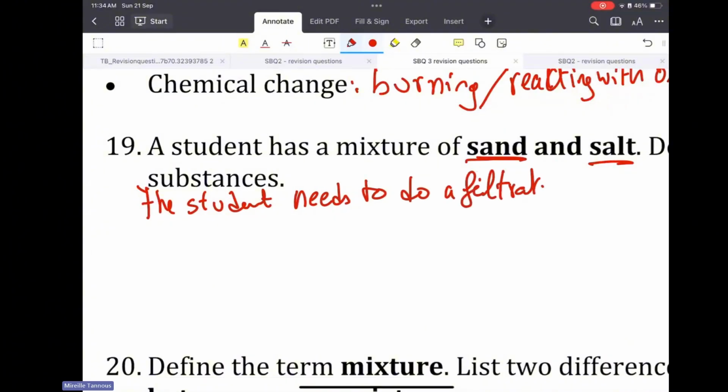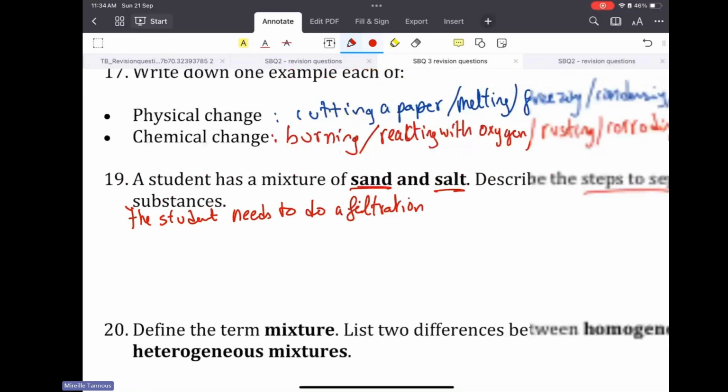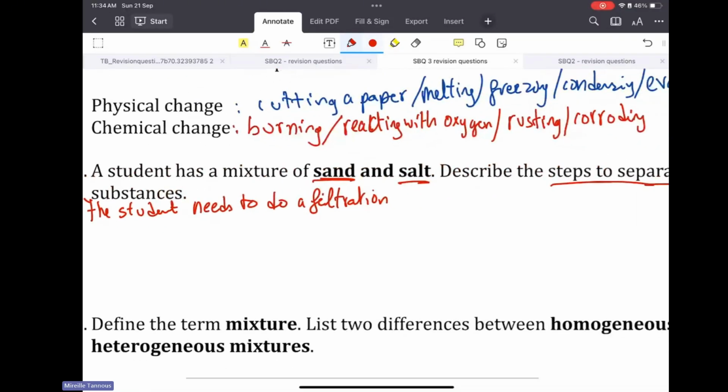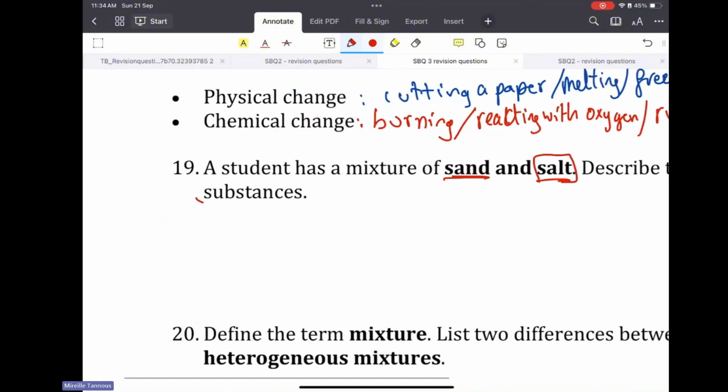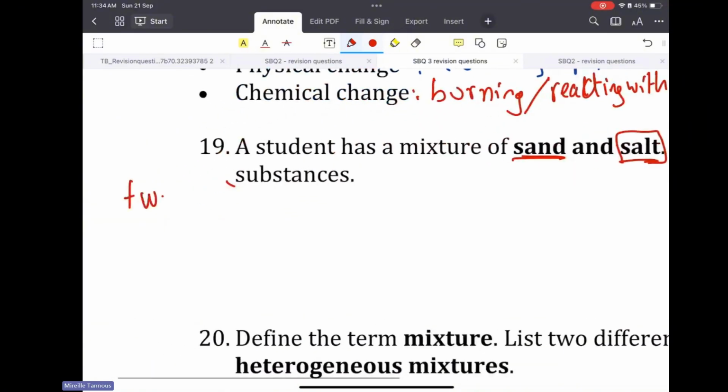And here, Miss, this is filtration, sand and salt. Oh yes, sorry, sand and salt. But I will still need to do a filtration. You're right, sorry. But I still need to do a filtration. Because I have sand and salt, we need to do this in steps.